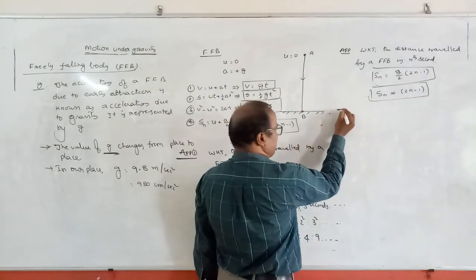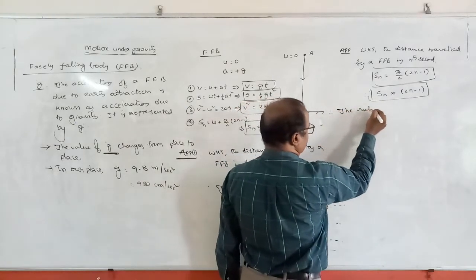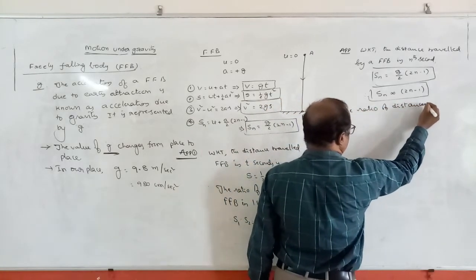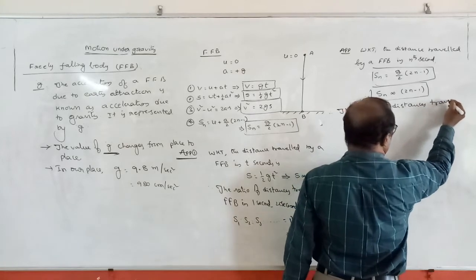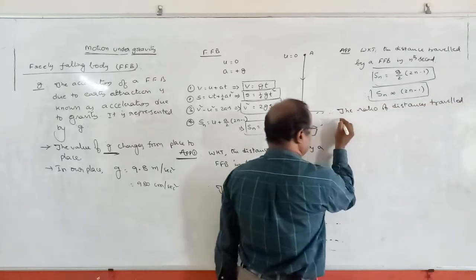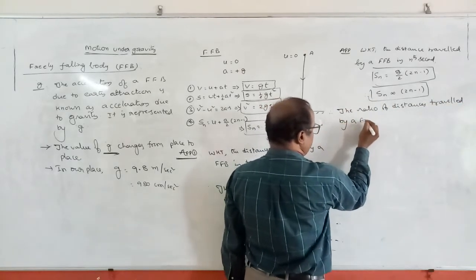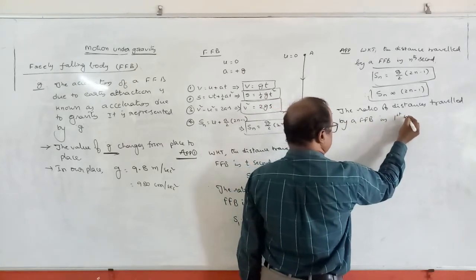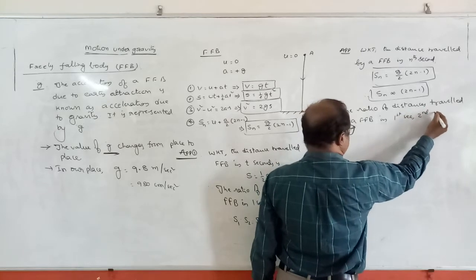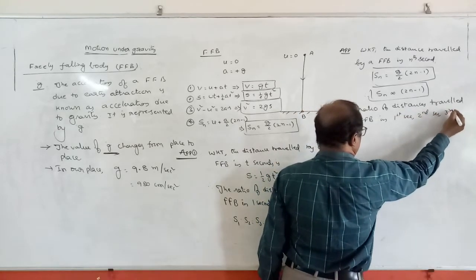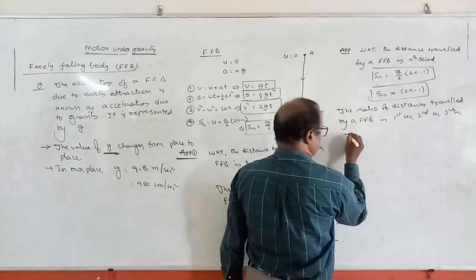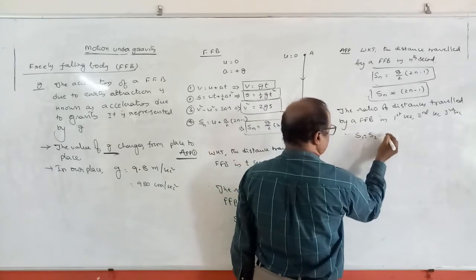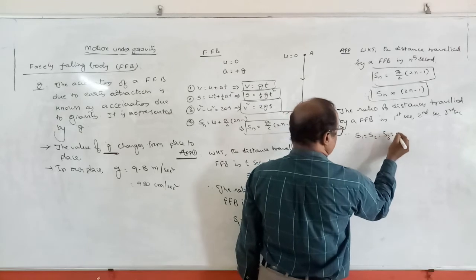Therefore, the ratio of distances traveled by a freely falling body in the first second, second second, third second, and so on is S1 is to S2 is to S3 and so on.